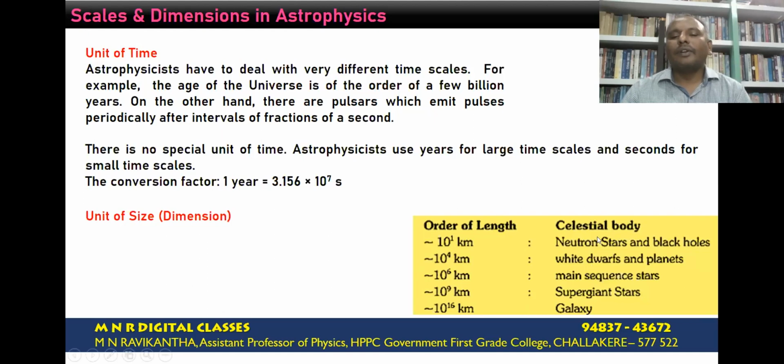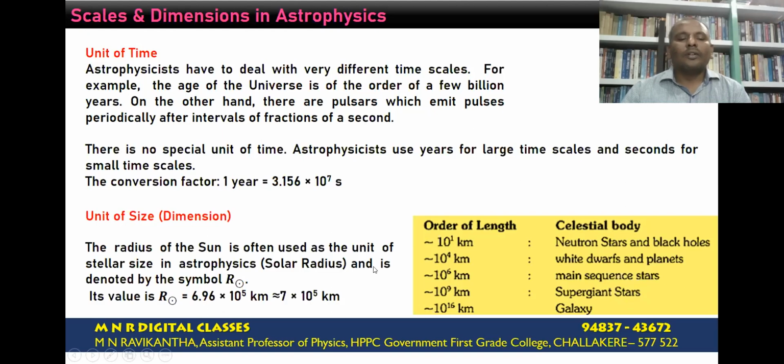The next one is the measurement of stellar sizes, that is, dimensions of the stellar objects. If we consider the different celestial bodies, we find that neutron stars and black holes have an approximate size of the order of 10 to the power of 1 kilometers. White dwarfs and planets approximately have the size 10 to the power of 4 kilometers. Main sequence stars, the most living stars, have the size 10 to the power of 6 kilometers. Supergiant stars have the dimensions 10 to the power of 9 kilometers, and galaxies have the dimensions of 10 to the power of 60 kilometers.